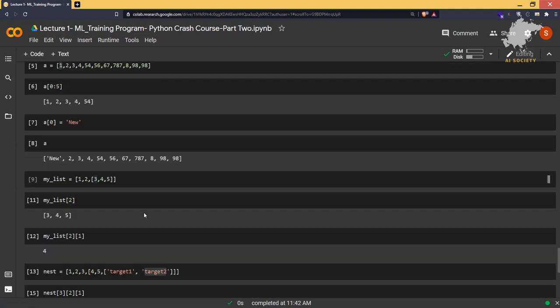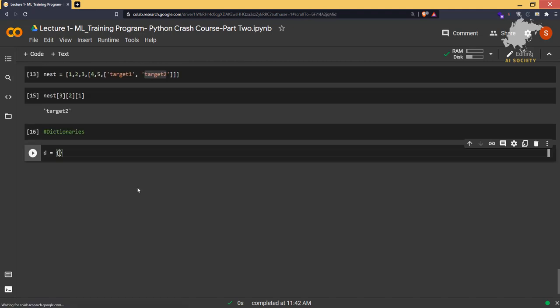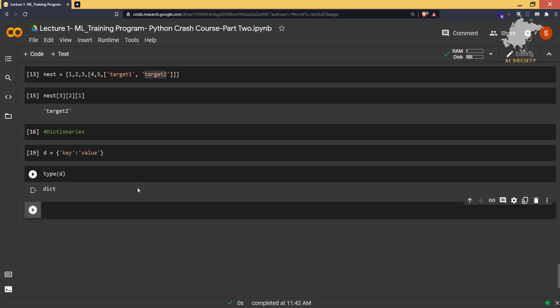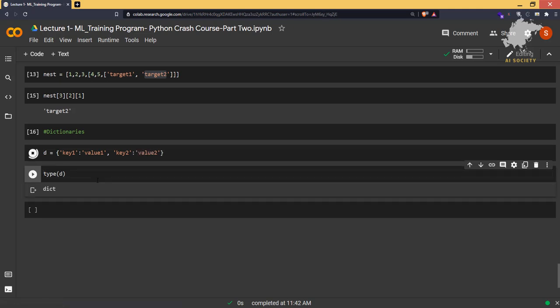it has been automatically defined as a list. And now if I have d is equal to a dictionary, and I type a key and it has a value, and I run this code and check the type of it, it will show us dict. So it is automatically detecting the dictionary. Let's say we have key 1 with value 1, and then key 2 with value 2. Run this code. Okay, so this is how a dictionary is formed.